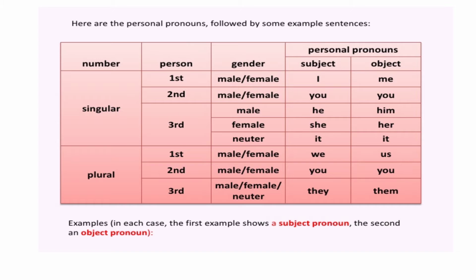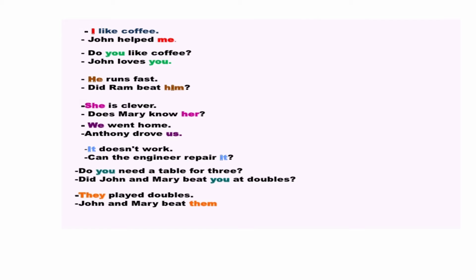So you can see in this slide. Let's take some examples. I like coffee. So I has been used here as a subject. John helped me. Me has been used as an object, and I and me are personal pronouns. Do you like coffee? Here you has been used as subject. John loves you. You has been used here as an object.